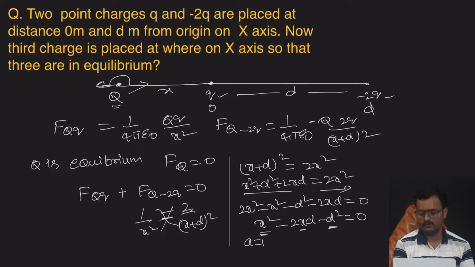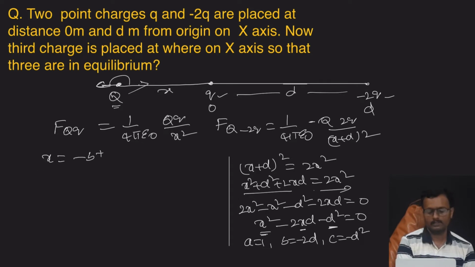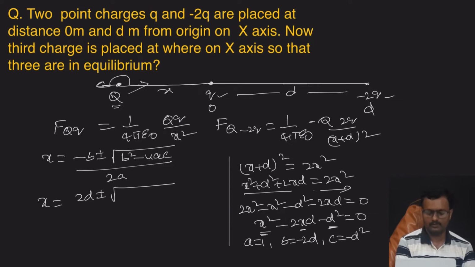So a is equal to 1 here, b is equal to minus 2d, c is equal to minus d square. x is equal to minus b plus or minus square root of b square minus 4ac, by 2a. x is equal to minus b, minus of minus 2d, that is plus 2d, plus or minus square root of b square, 2d whole square, 4d square, minus 4 times a is 1, c is minus d square, so minus of minus is plus, 4d square, by 2a, 2 into 1 is 2.